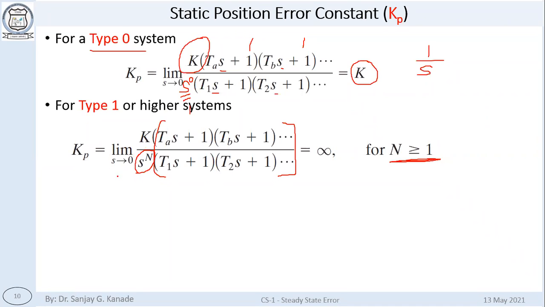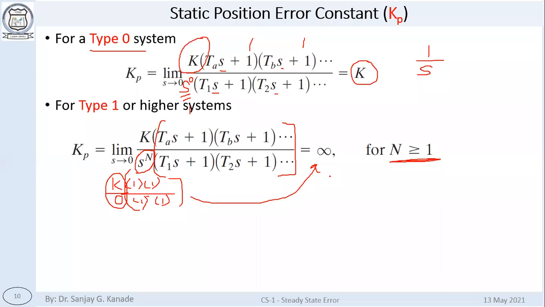We will get something like k upon 0, and in the brackets 1, 1, 1 like that. All these are ones, but because of this what we get is infinity. So Kp in this case is infinity.